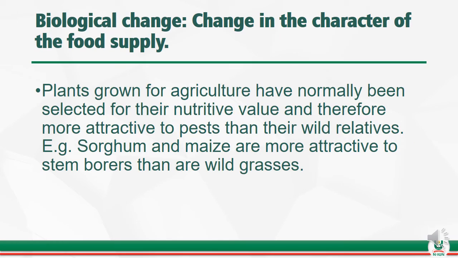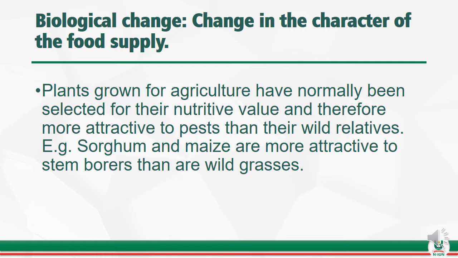Another form of biological change is the change in the character of the food supply. This is also very important because plants grown for agriculture have normally been selected for their nutritive value, and are therefore more attractive to pests than their wild relatives. For example, most of the staple crops grown in Nigeria, your rice and beans, usually have high nutritive value, and this is what these pests actually want.